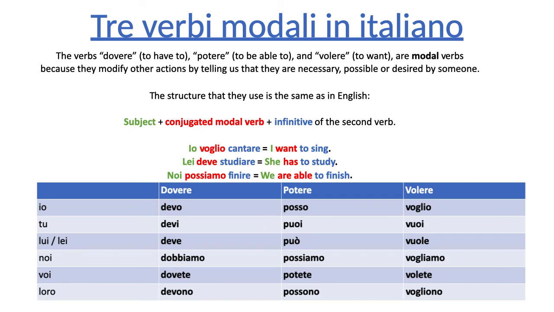And again, the way you use these verbs is always followed by the infinitive of another verb, right? Because even if in English you say I want, immediately people ask, what do you want? You want what, right? That's not a complete sentence. I want to eat. Okay, that's what he wants. Same thing in Italian. If you use one of these verbs alone, people won't understand. They will feel that the sentence is incomplete. They're lacking information, right? So you don't say io voglio, that means I want, io voglio cosa, right? Tu vuoi cosa, io voglio mangiare, okay, he wants to eat, right? Exactly the same thing, right?